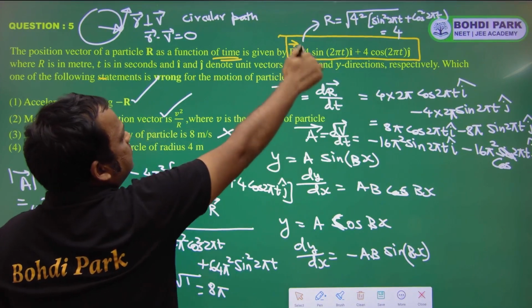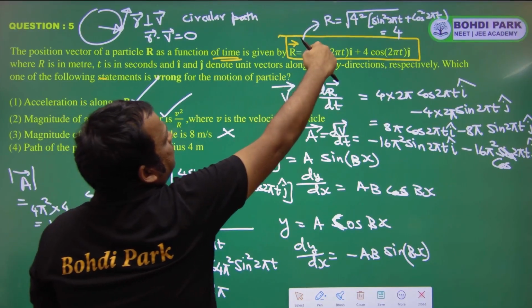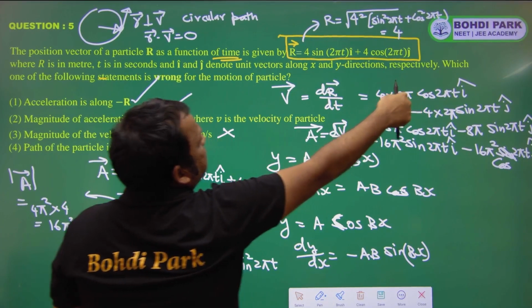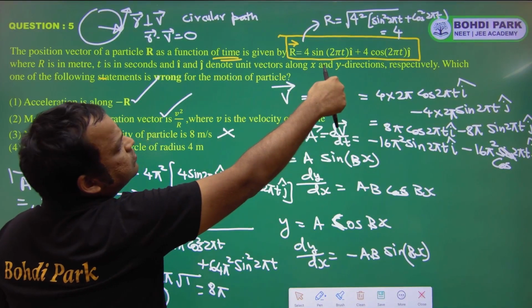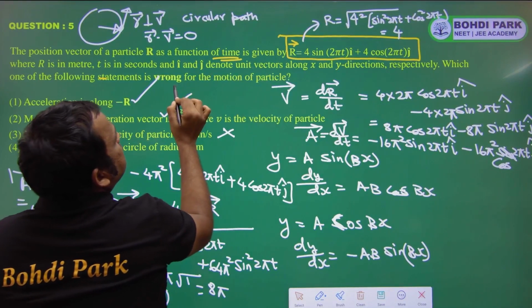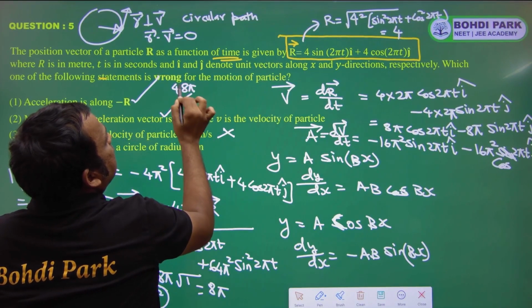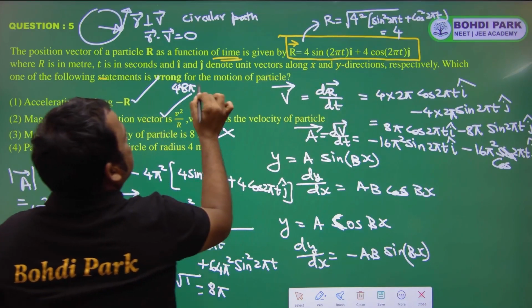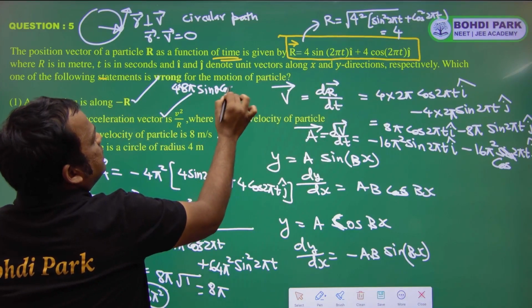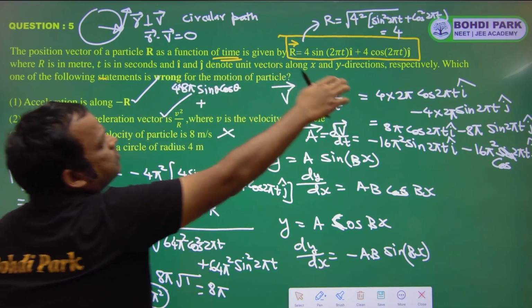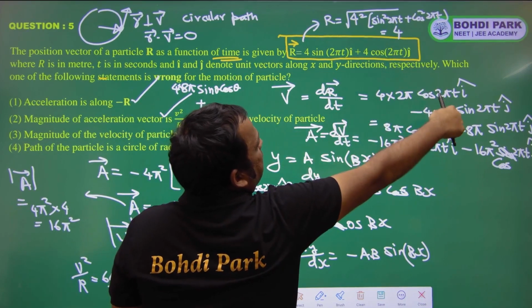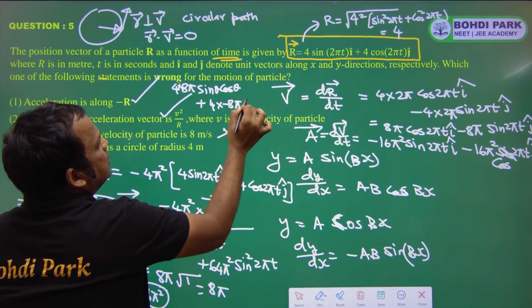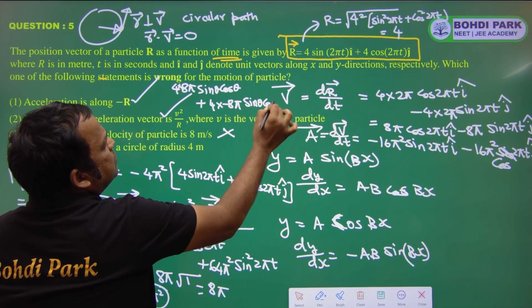So when you find a1 a2, this is 4 into 8 pi into sin theta into cos theta, plus 4 into minus 8 pi into sin theta into cos theta.